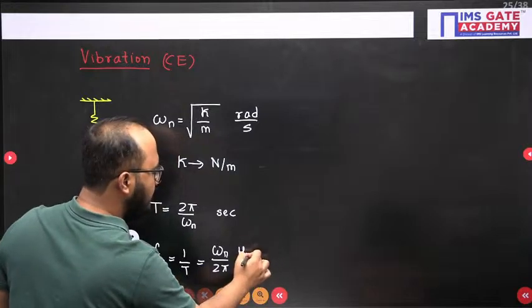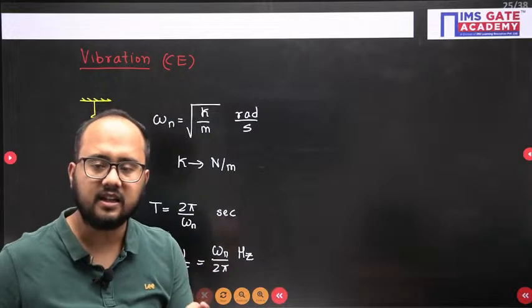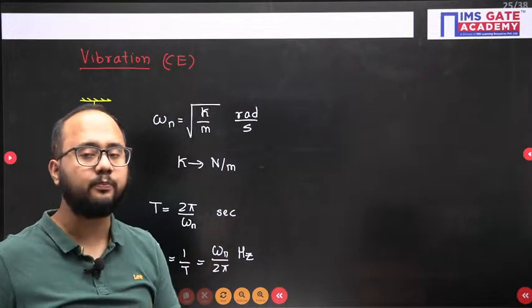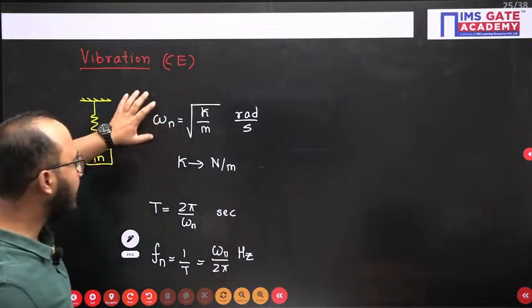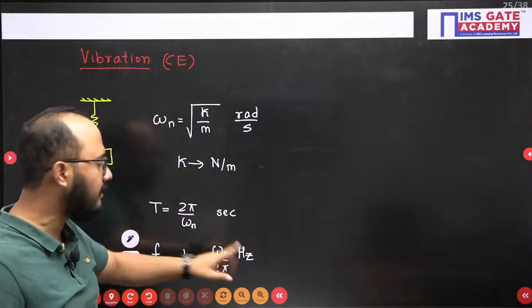And what does hertz actually represent? Number of cycles per unit time. Hertz basically gives you the number of cycles per unit time. So omega n, natural frequency they have written, either it can be in radian per second or it can be in hertz.